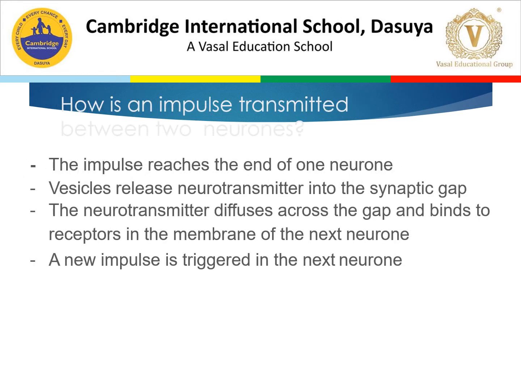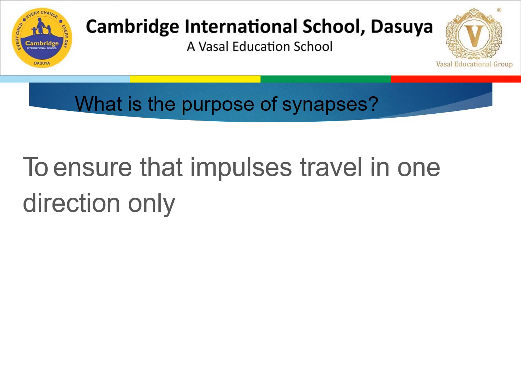Next question is, how is an impulse transmitted? The impulse reaches the end of one neuron. Then vesicles release a neurotransmitter into the synaptic gap. That neurotransmitter is acetylcholine. It diffuses across the gap, binds to a receptor in the membrane of the next neuron, and in this way a new impulse is triggered in the next neuron. Dear students, you have to see the video which I posted last time. Everything is clear in that video. What is the purpose of synapses? To ensure that impulses travel in one direction only.